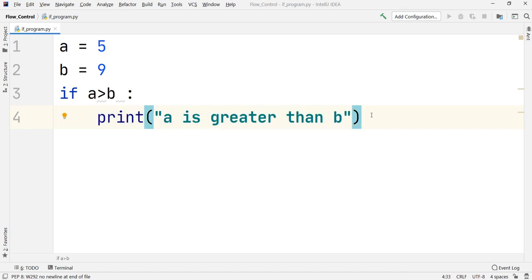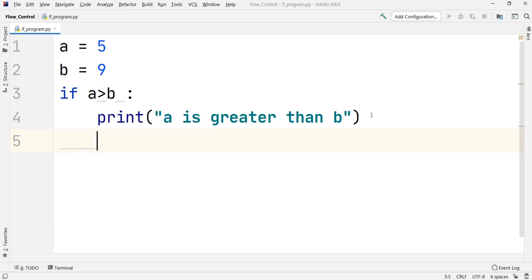Now what if that condition is not true? For that, as we have seen in the earlier theoretical lecture, we make use of the else statement, but there is one important thing you have to be careful of. As soon as I press enter, you can observe it is again giving me indentation. If you want to write the else statement, you will have to cancel this indentation. When you get this indentation, if you just put a backspace there, it will remove that indentation and you will go back to the original starting point.